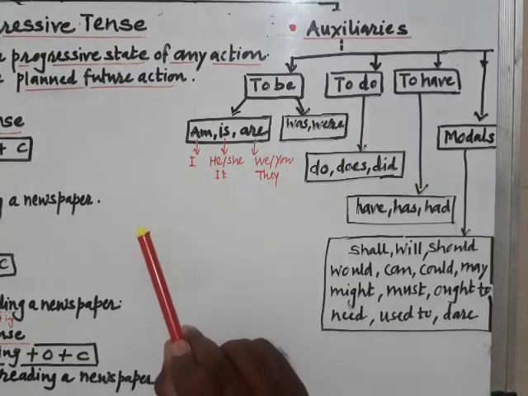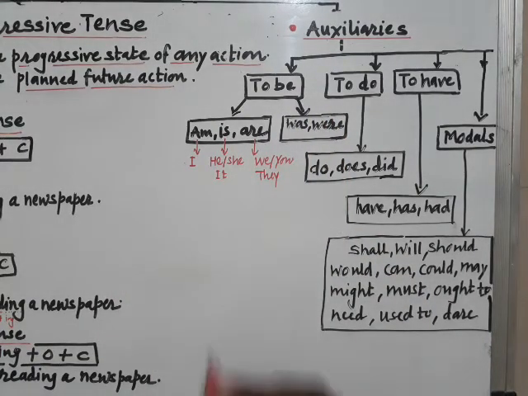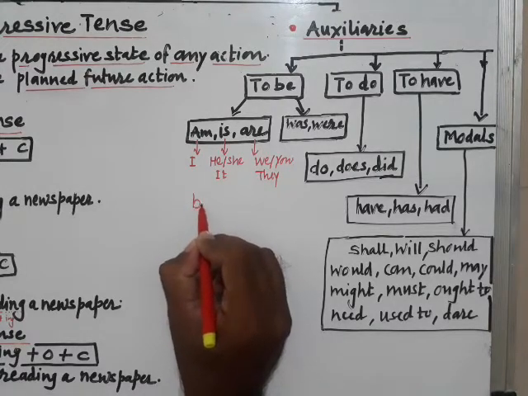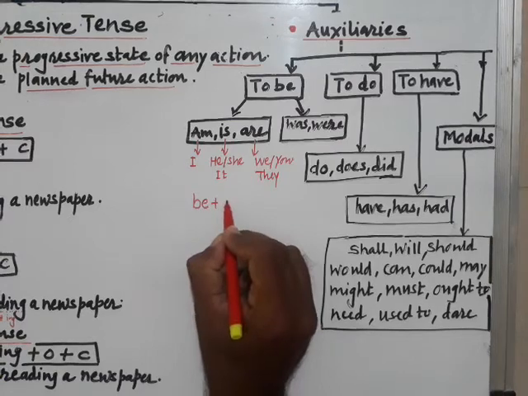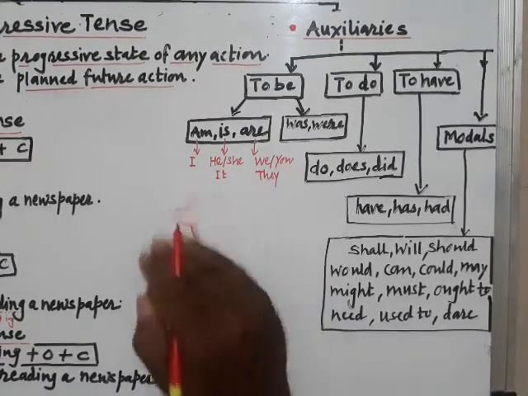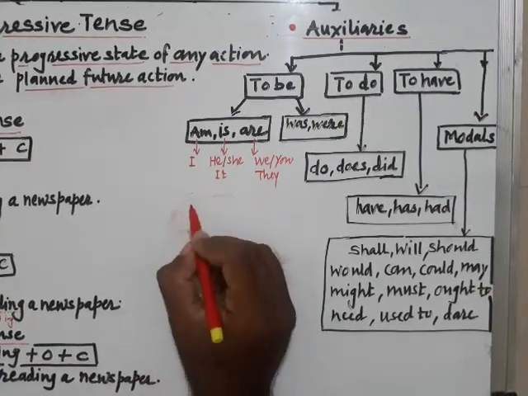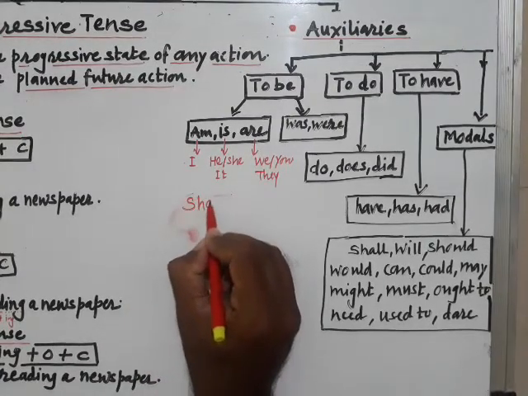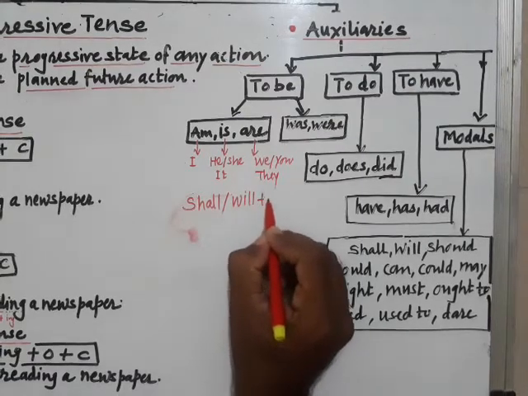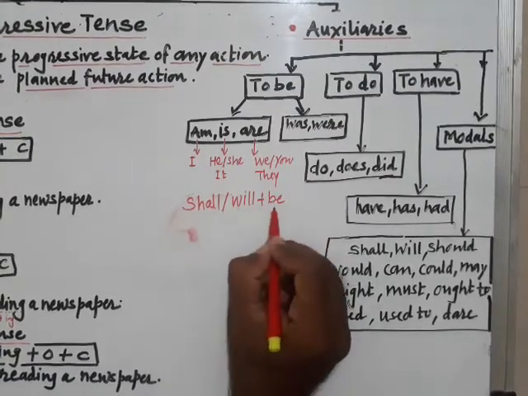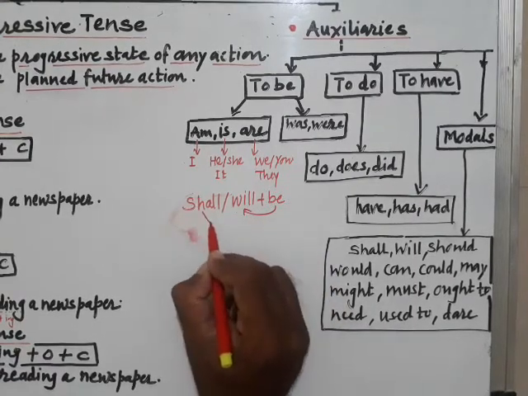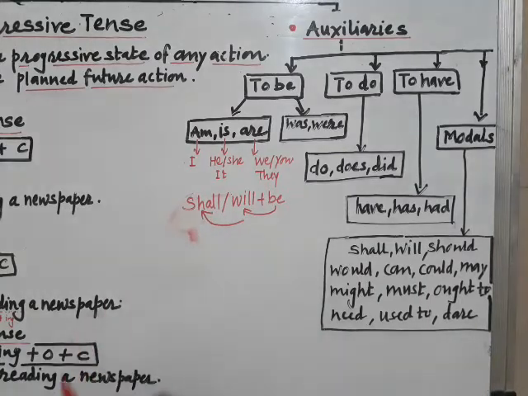So far as the future part is concerned, it is always represented by the original form be, along with either shall or will, to be associated with be as a representative of to be, to maintain the to be's form for future.